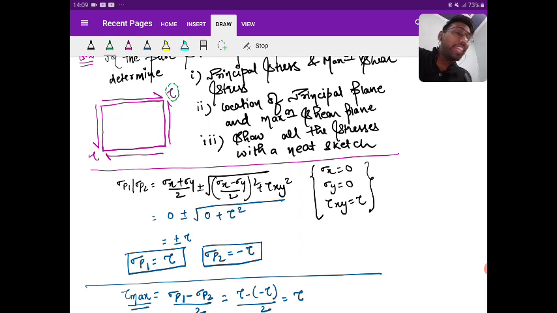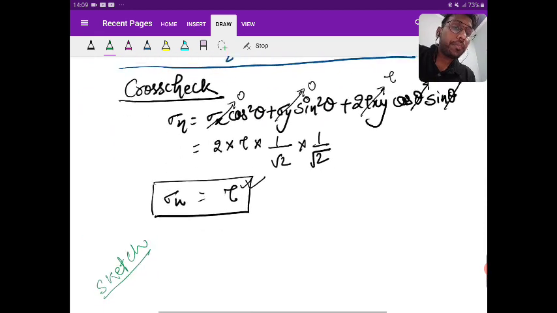So when I get sigma P1 is equal to tau, this tau is the magnitude of the principal stress, and minus tau is the magnitude of the principal stress. It is not saying that it is a shear stress. Is it clear?